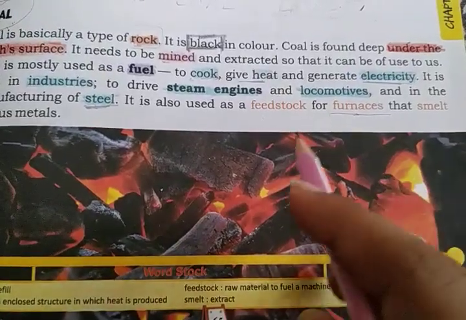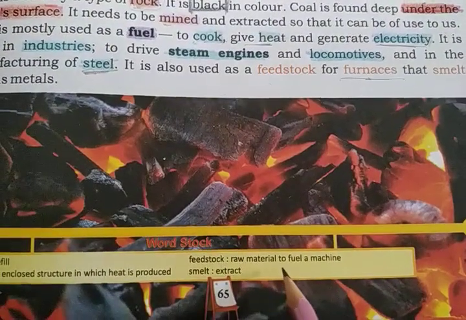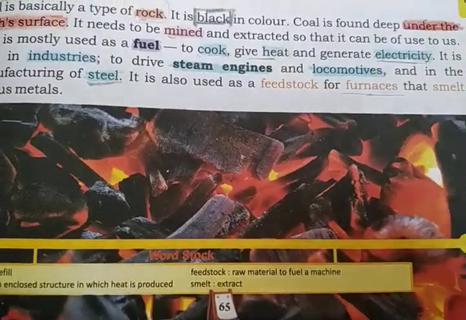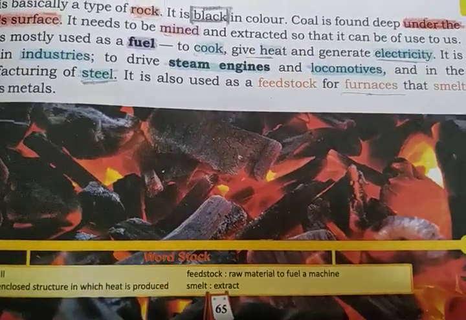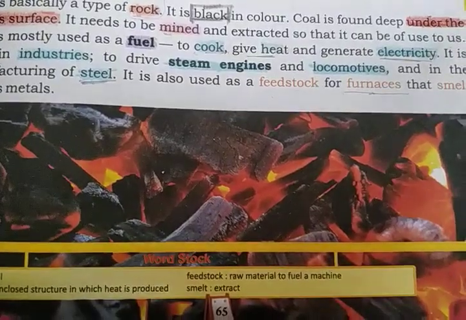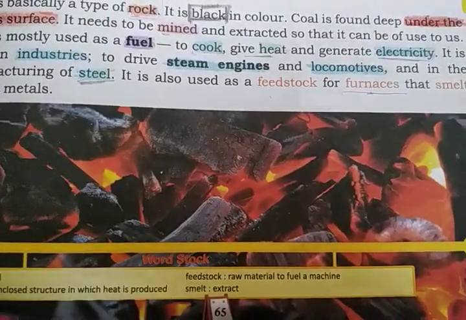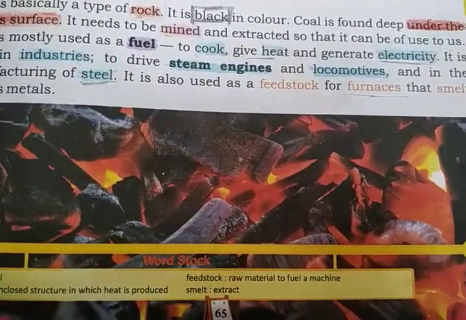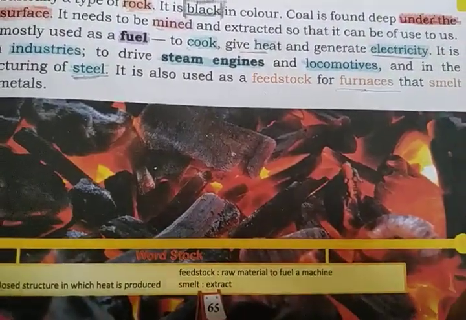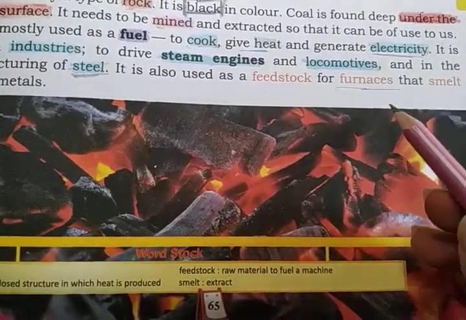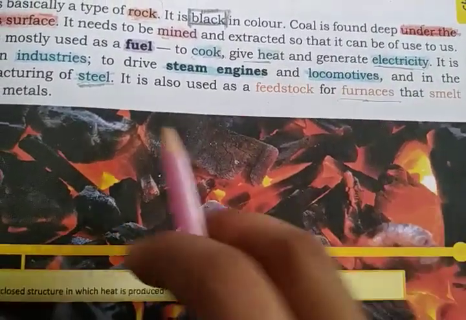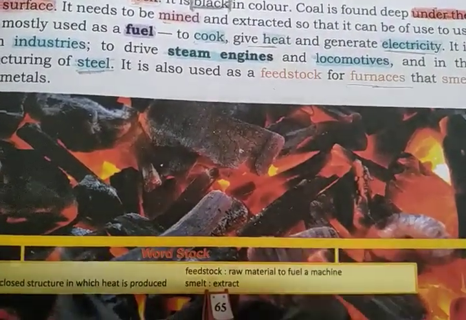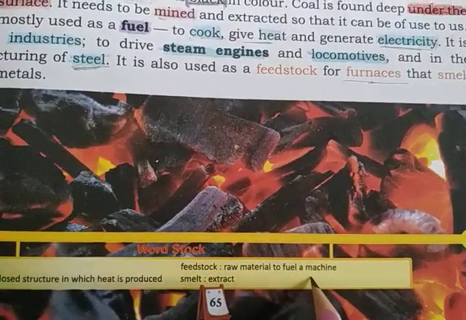So what is the meaning of feedstock? Raw material to fuel a machine, meaning we put it into the machine and burn it, and then run the machine. Furnaces are like a kiln. Have you ever seen any furnace? Small furnaces you can make also at home. So it is used as feedstock, meaning raw material to fuel a machine.